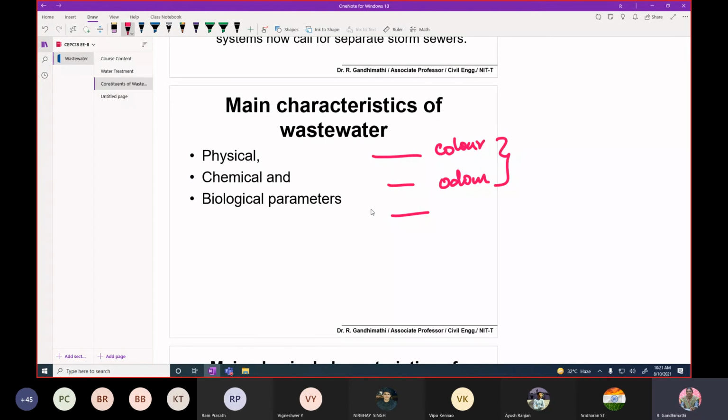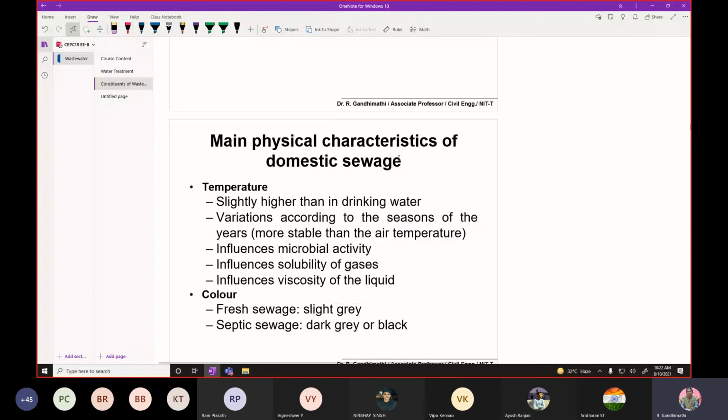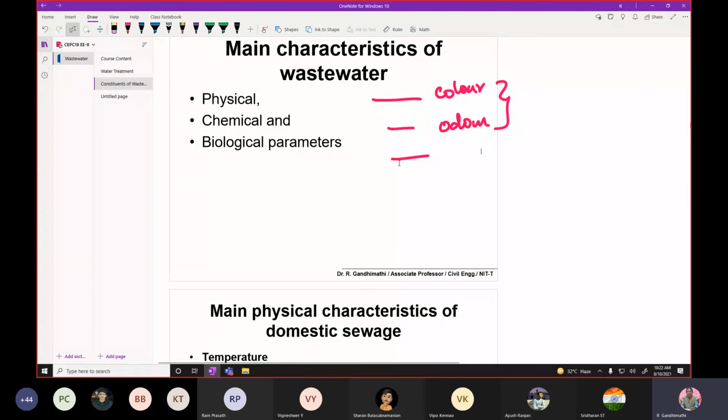These two things are fine, but what about the other things? Type of solids. Types of solids. Okay. Anything specific? Turbidity. Okay, fine. Generally turbidity is not an important parameter in wastewater, because it's already wastewater, no? Suspended solids. Okay, fine.